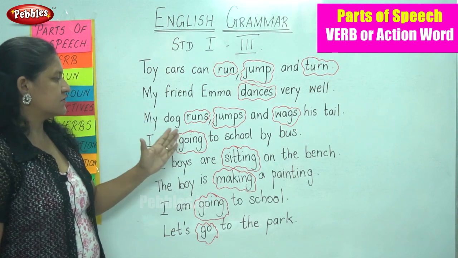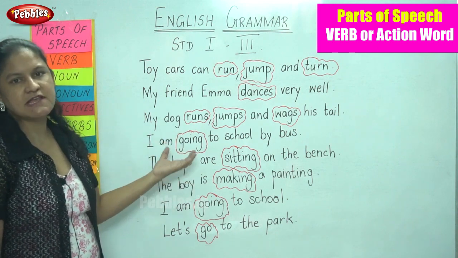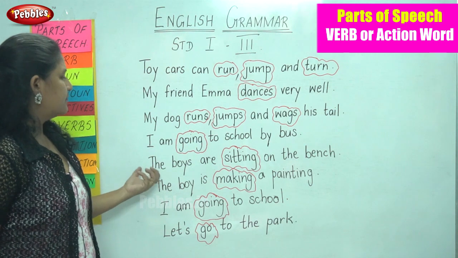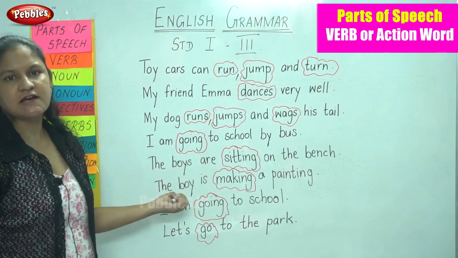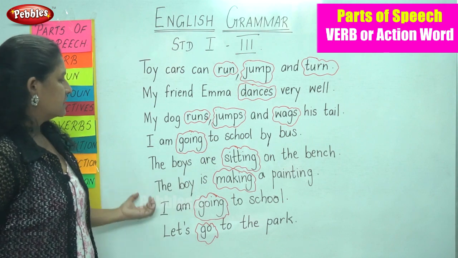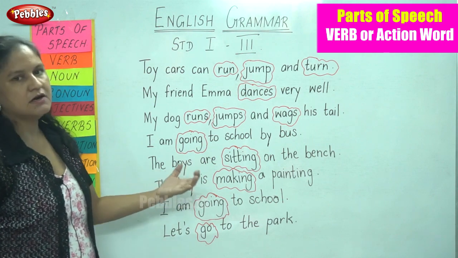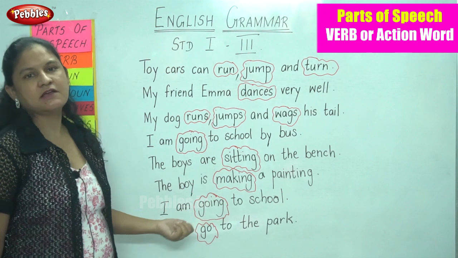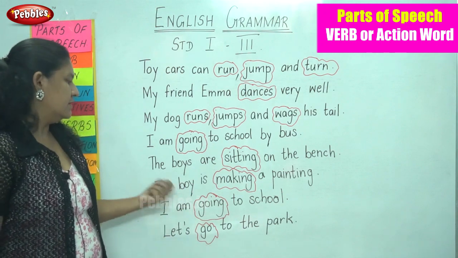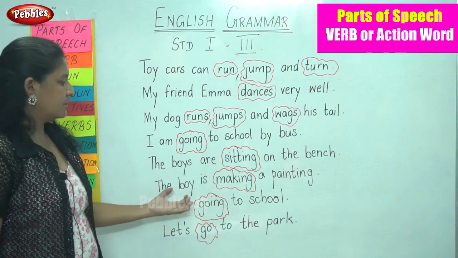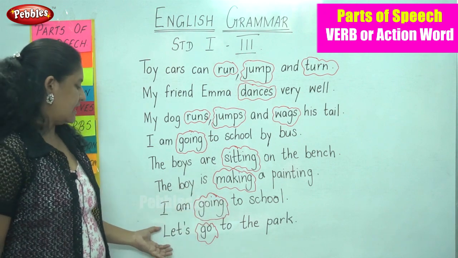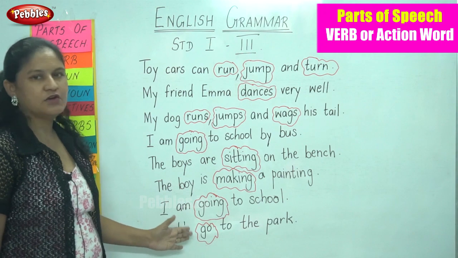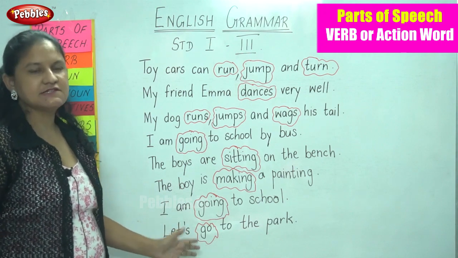I am going to school by bus. So going becomes the action word. The boys are sitting on the bench. So sitting is the action done by the boys. The boy is making a painting. So making is the action done by the boy. I am going to school. So going is another action word. And let's go to the park. Again go becomes the action word in the sentence.